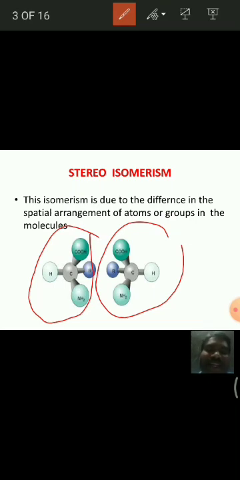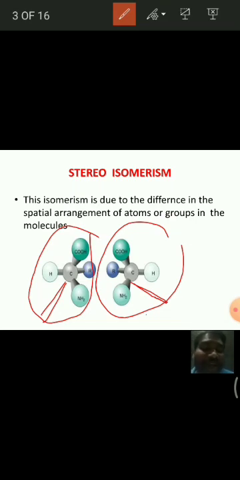These four groups are attached to the central carbon atom in both molecules, so the bond connectivity is the same. But they are different molecules because the spatial arrangement of the groups around that carbon is different.